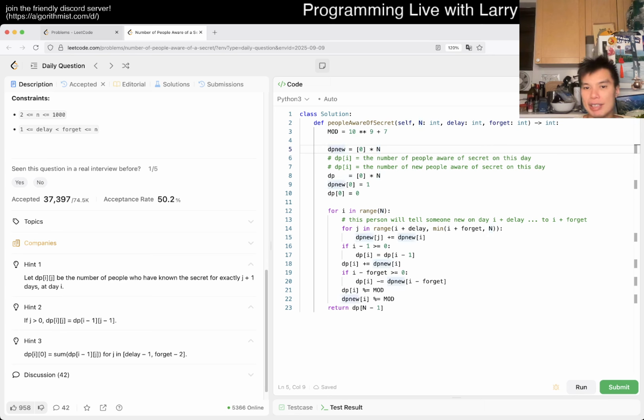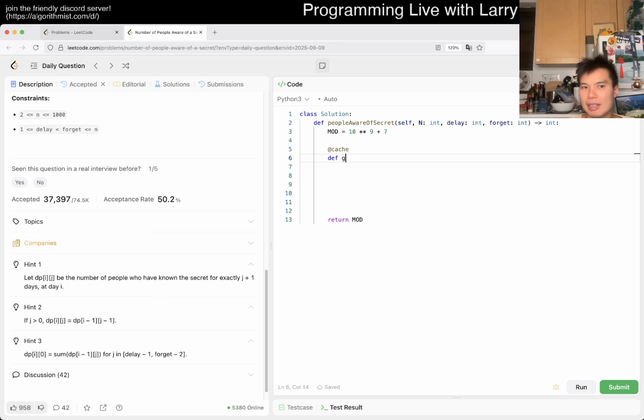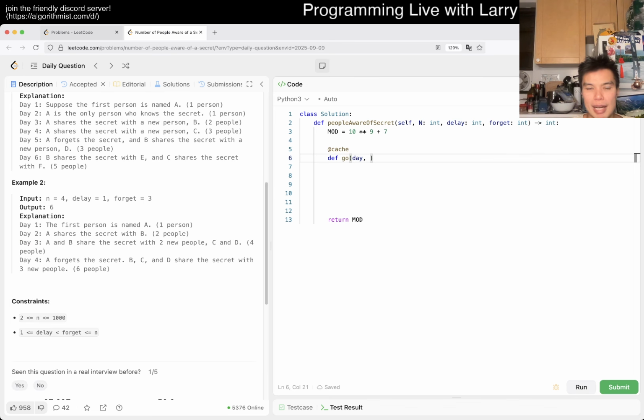Maybe I'm going to upsolve this a little bit, if you don't mind. If you want to stay a little bit longer, it's not really an upsolve, but I want to write it top down, right? Basically here maybe you have day, right?